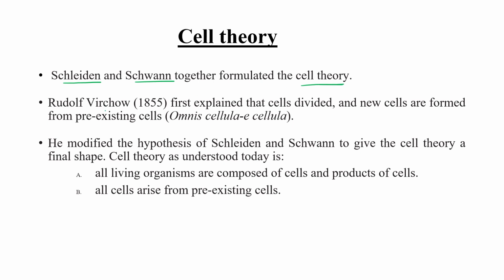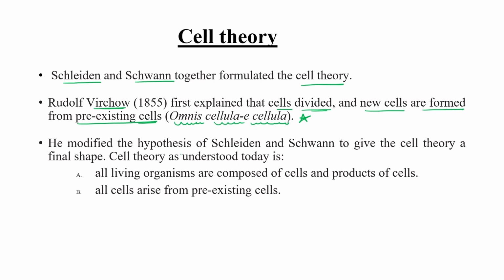Another very renowned scientist, Rudolf Virchow, in 1855 was the first person to explain that cells divide and new cells are formed from pre-existing ones. He used a very famous quote, omnis cellula e cellula, meaning new cells are formed from pre-existing cells only.